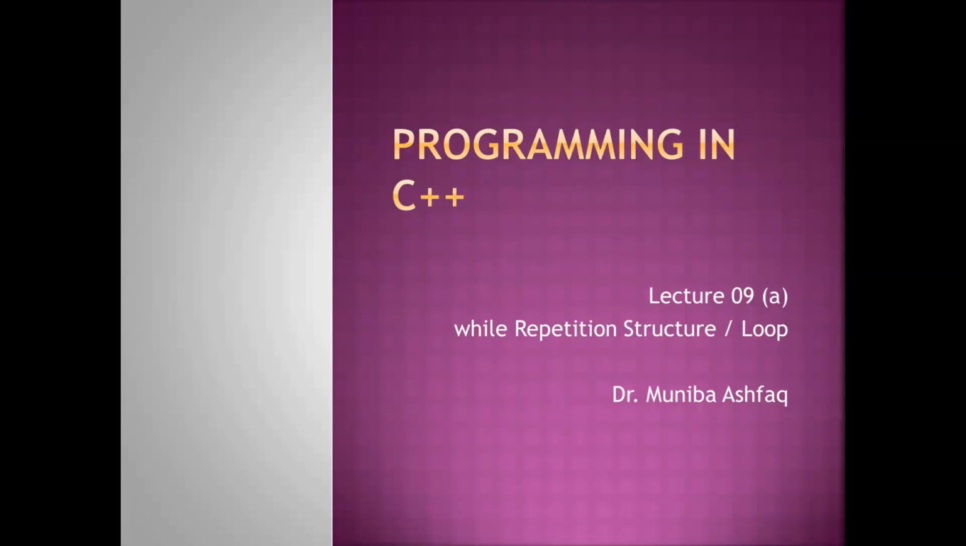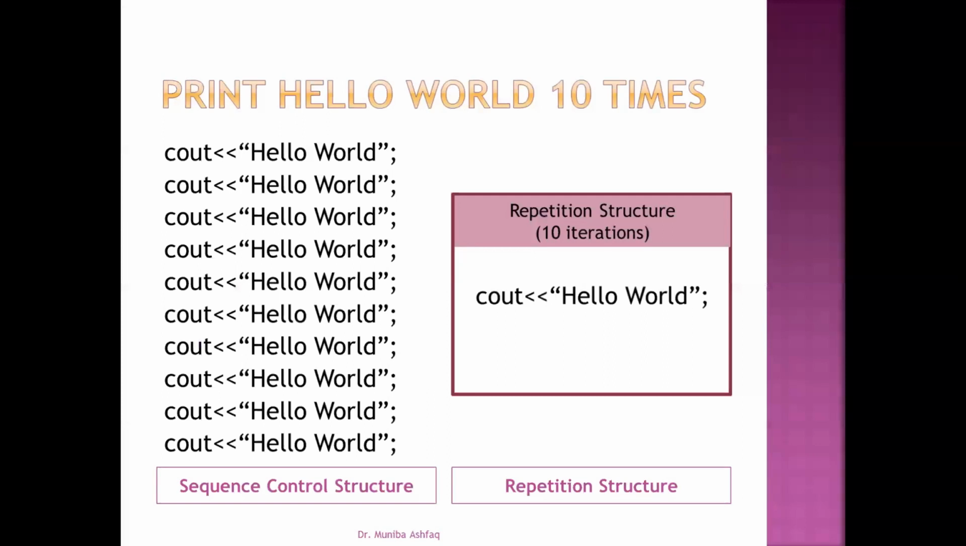Hello everyone. Today we will talk about while repetition structure or loop. Let's start with an example. Here is an example in which we are going to print hello world 10 times. Then what we have to do is write the C++ statement hello world 10 times. This is also called the sequence control structure, in which the instructions are executed line by line. That's why we have to write the statements 10 times.